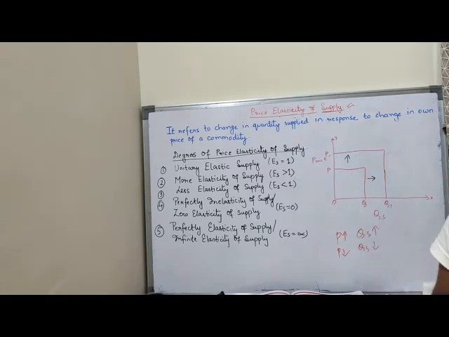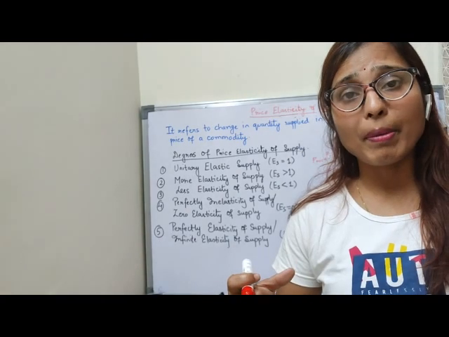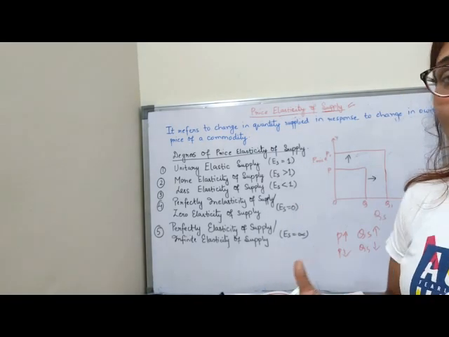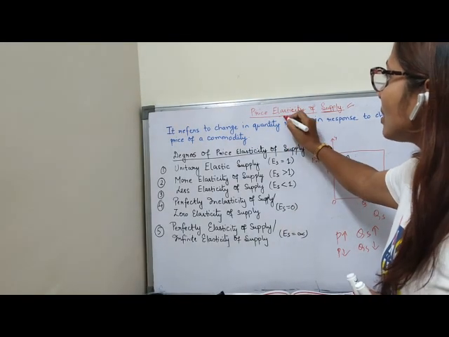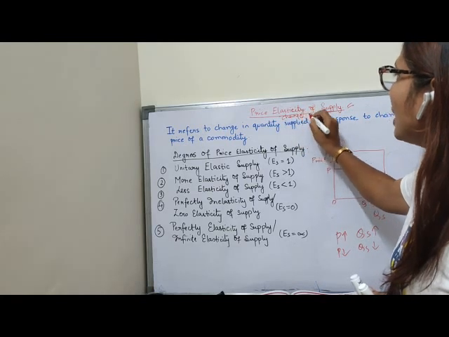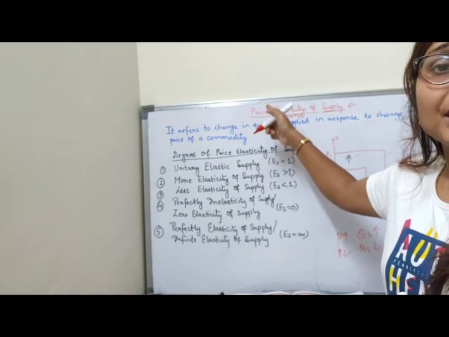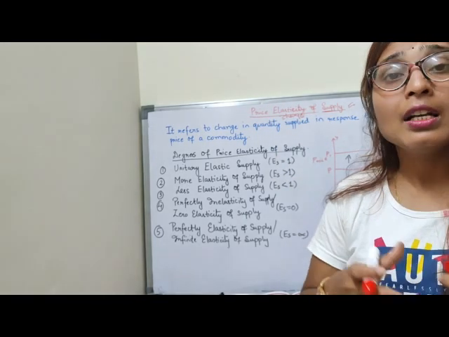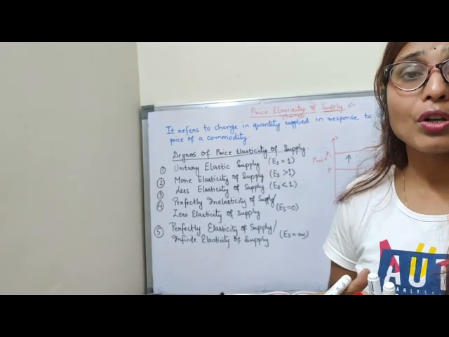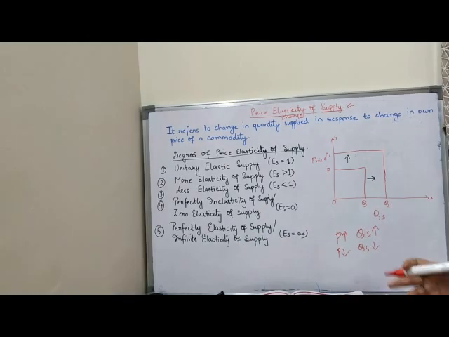Elasticity means change. If you stretch a rubber band, it changes, and then comes back to the normal position. So elasticity means change. Change in supply due to change in the price of the commodity. That means if price changes, supply will also change because of the positive relationship. Now you see here the diagram we will discuss and understand clearly.